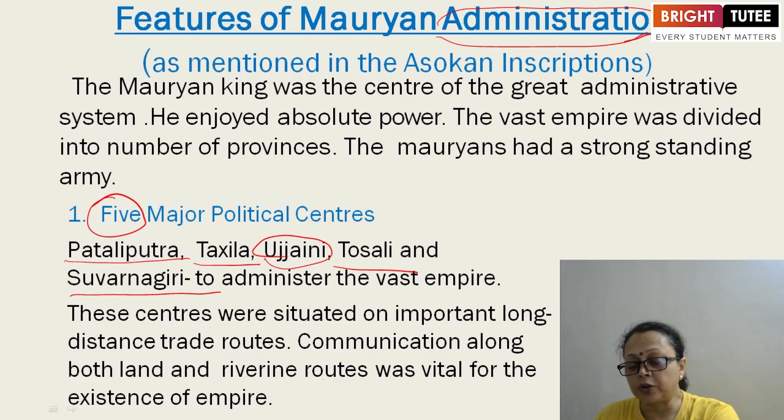If you try to locate these 5 important cities on the map of India, you may find how these trade routes are connected, both by land routes as well as riverine.